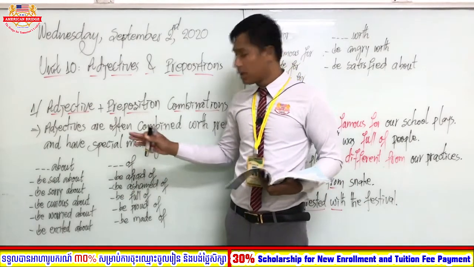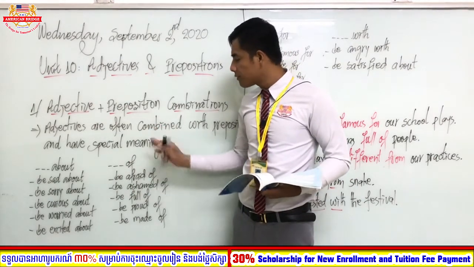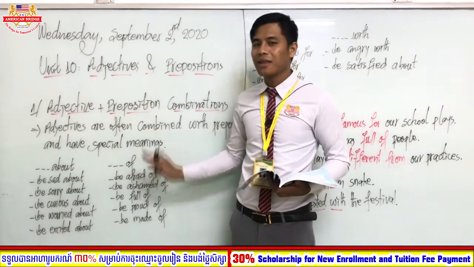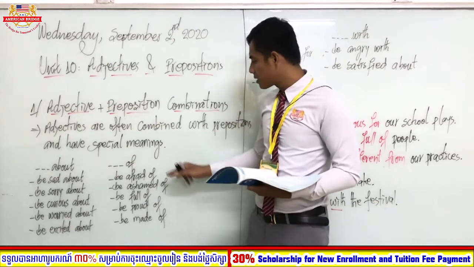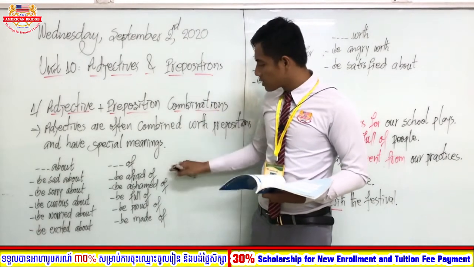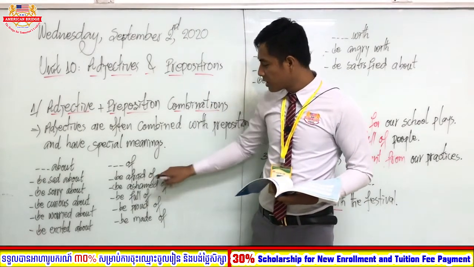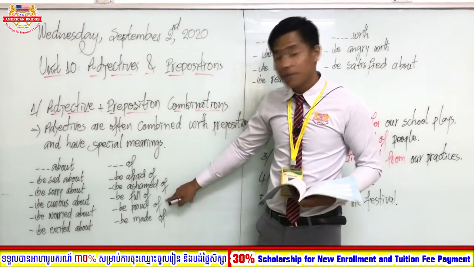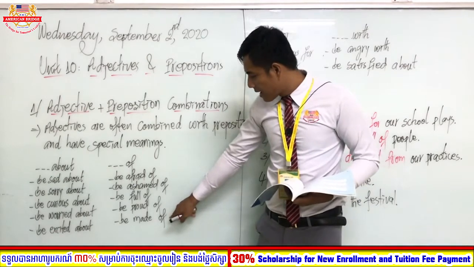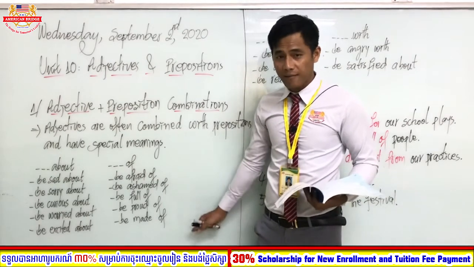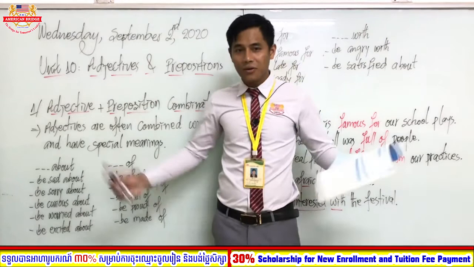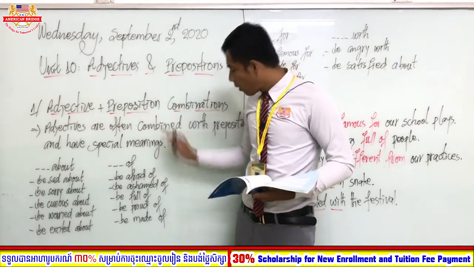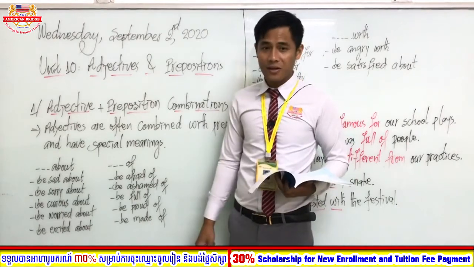So what you should do is remember all the vocabulary, all the adjectives that are used with prepositions. Afraid should be used with of, and be proud of, not proud about. You have to remember all of these that are used with their prepositions.